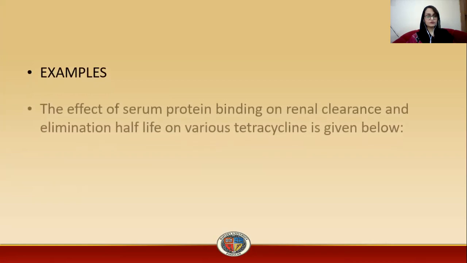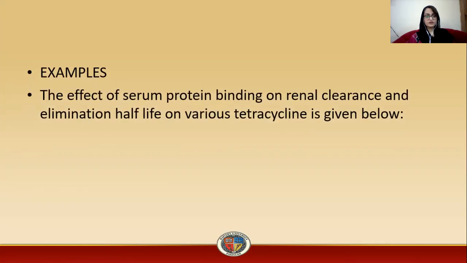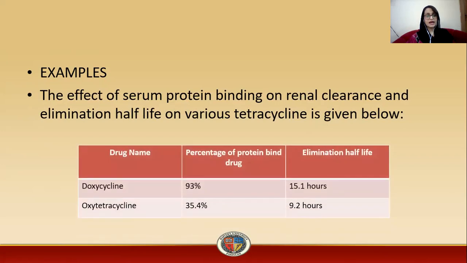As an example, consider the effect of serum protein binding on renal clearance and elimination half-life of various tetracyclines, as shown. Doxycycline is 93% bound to plasma protein, and its elimination half-life is 15.1 hours. As it is extensively bound to plasma protein, its elimination half-life is also increased. Oxytetracycline is 35.4% bound to plasma protein, and its elimination half-life is 9.2 hours. It is less than doxycycline because it is less bound to plasma protein.